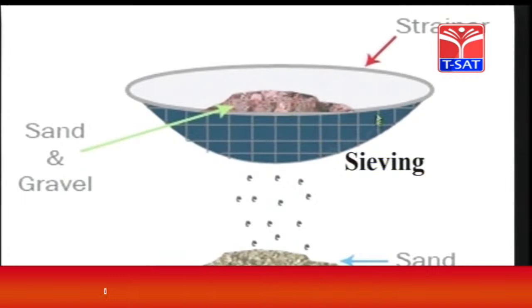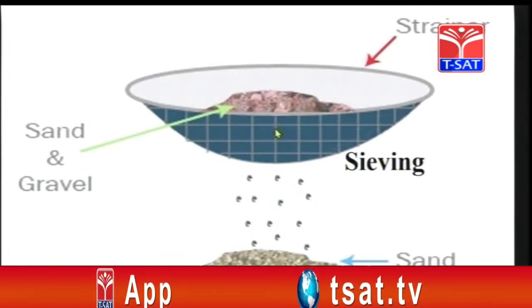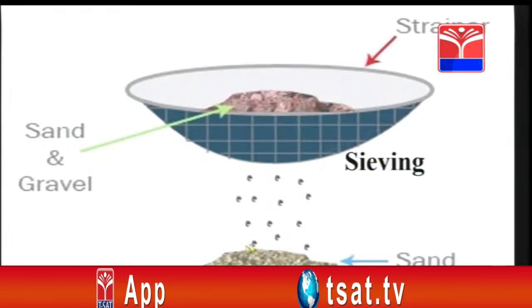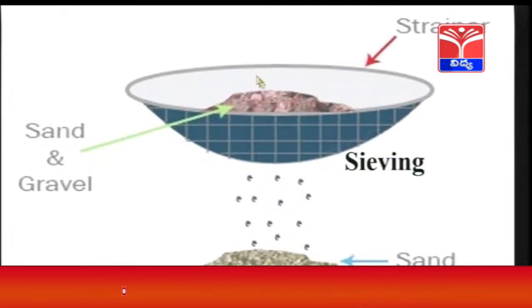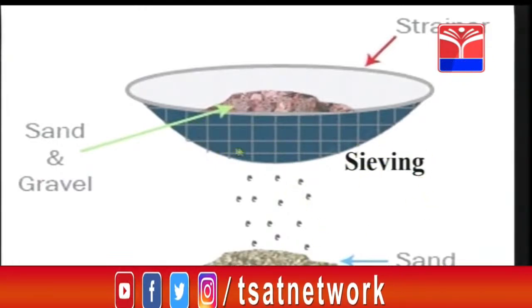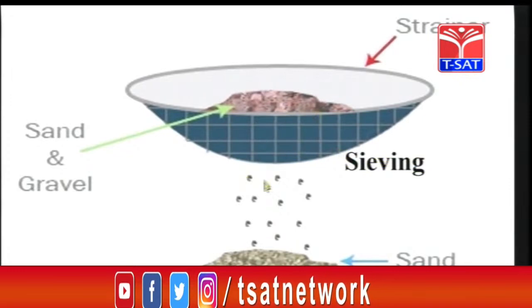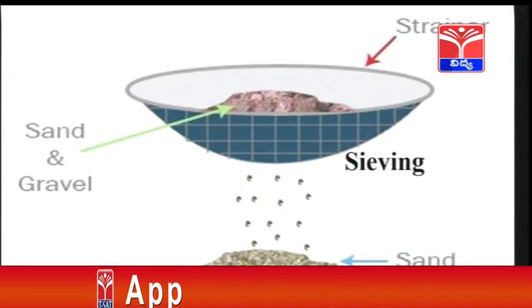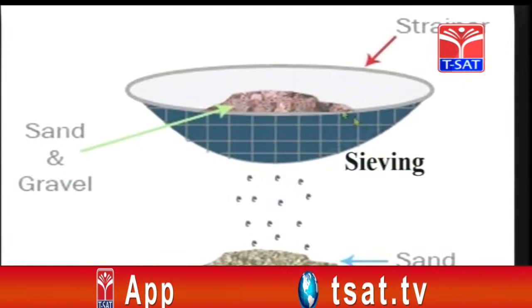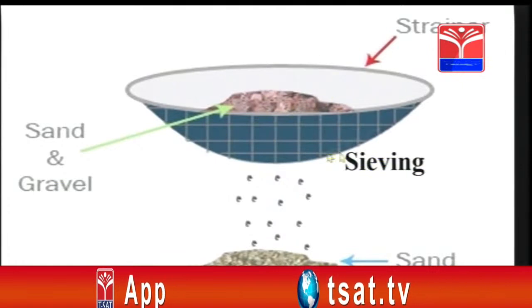In house construction, we use this method. Isn't it? You might have seen during the plastering of the walls, they require fine sand. They allow the fine sand to pass through the net or the sieve. If you take the sieve with small holes, then very fine sand can be collected and the gravel can be separated. So, this can also be called a sieve or strainer.